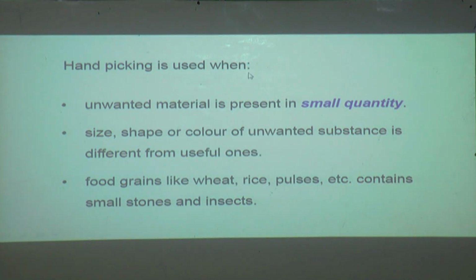Hand picking is used when unwanted material is present in small quantity. The size, shape or color of the unwanted substance is different from the useful ones. Food grains like wheat, rice, pulses, etc. contain small stones and insects.